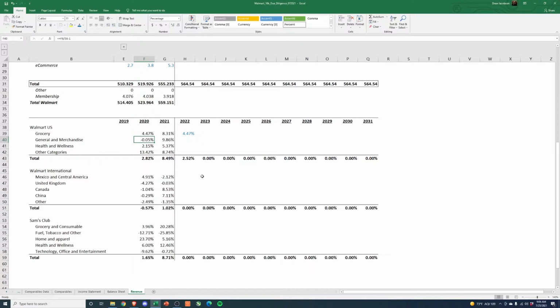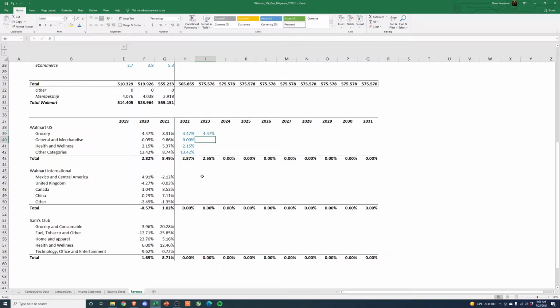General merchandising, right? A lot of people staying at home, buying desks, buying office supplies, things of that nature. This is probably going to go back close to 2020. Now, I don't want to say it's going to decline. It might because that was a high growth, but we'll hold it at zero for now. Health and wellness, right? Same thing. Let's just go back to 2 years ago. Other categories, go back to 2 years ago.